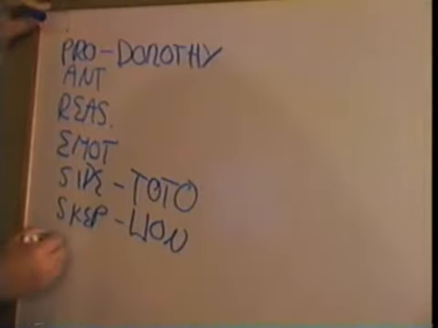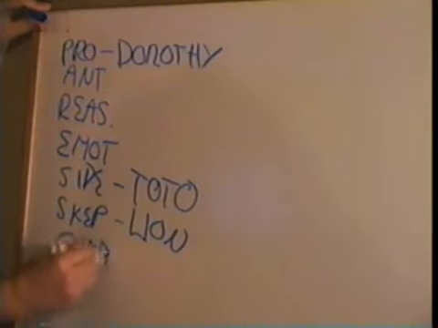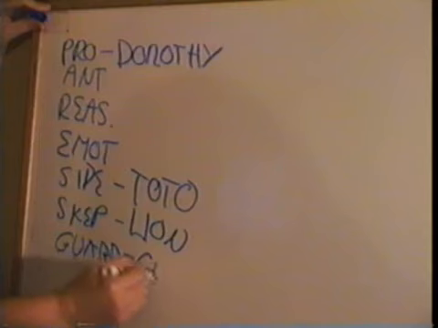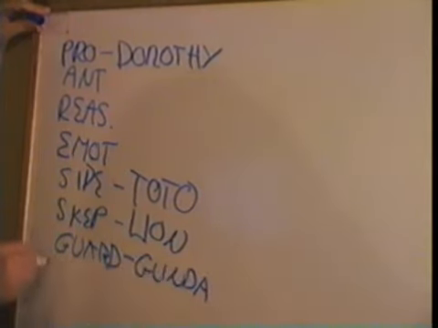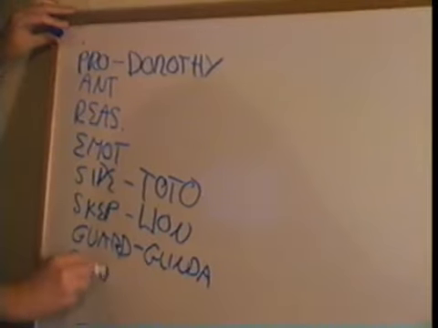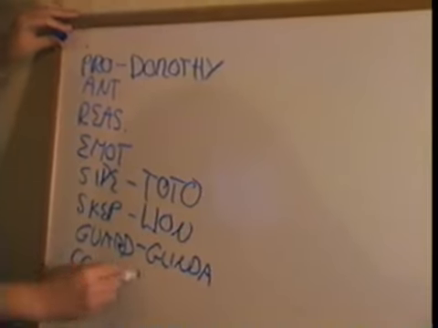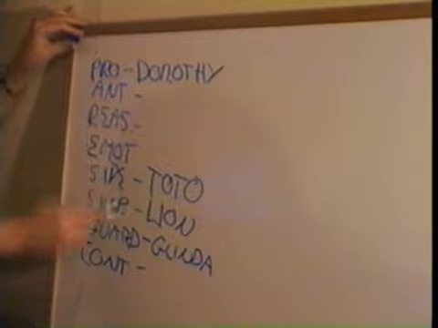And then we have the guardian, who is also clear in Wizard of Oz, and that's Glinda, the good witch. She's very much Obi-Wan Kenobi. And finally, we have the contagonist. And the contagonist, we're going to leave blank again for a moment.